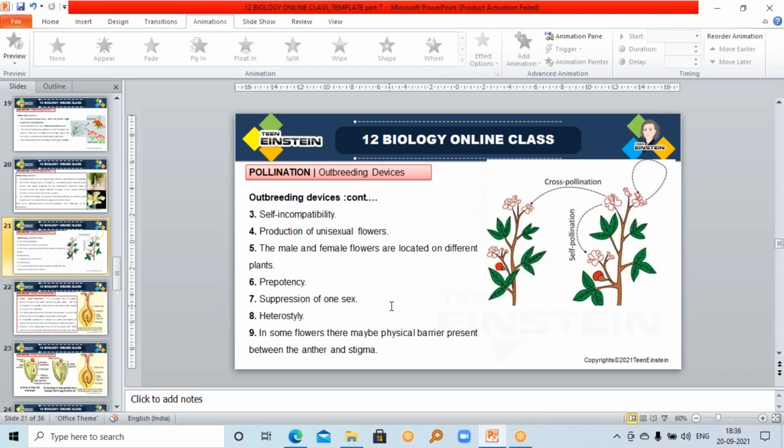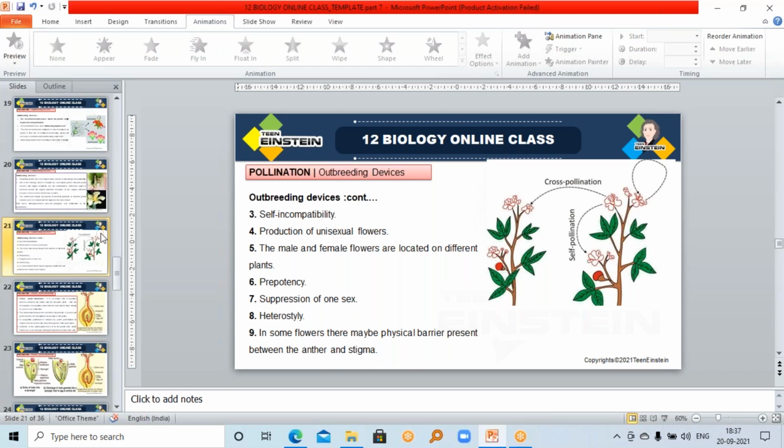Then suppression of one sex. Any one sex is suppressed in such kind of plants. And heterostyly means different types of flowers will be produced, which show a difference in the length of style and stamen. Then in some flowers, physical barriers will be present. Examples for such flowers are calotropis. In that, the pollinium, which is a bag-like structure, has so many pollen grains inside, produced from a single anther. So in that case, with the help of insects, the pollination is taking place.